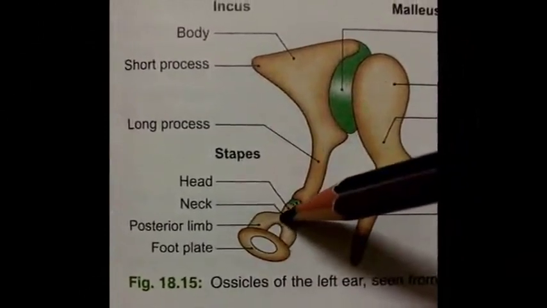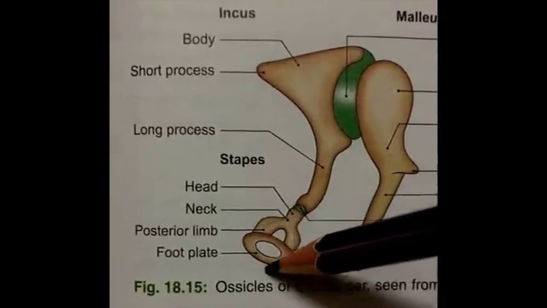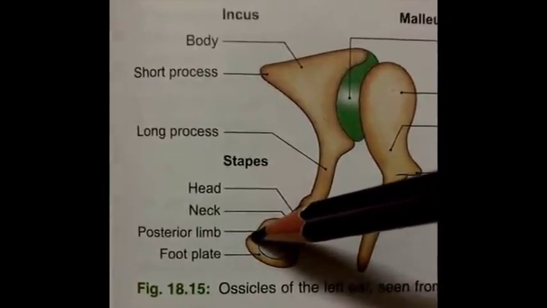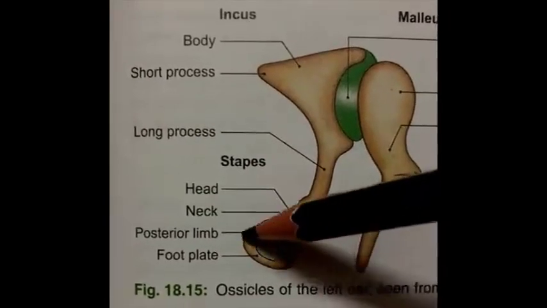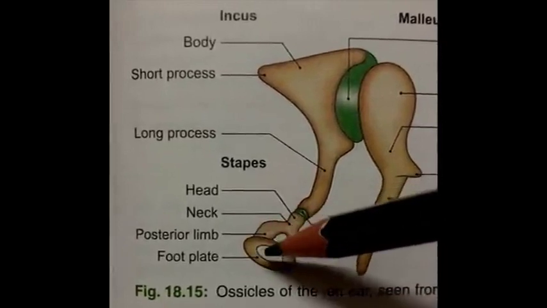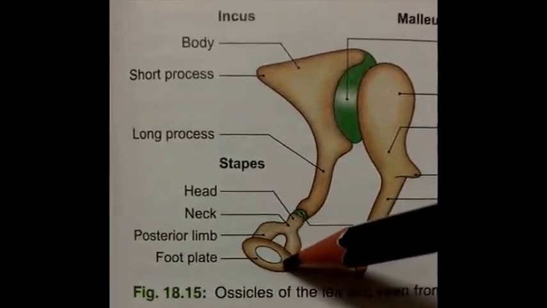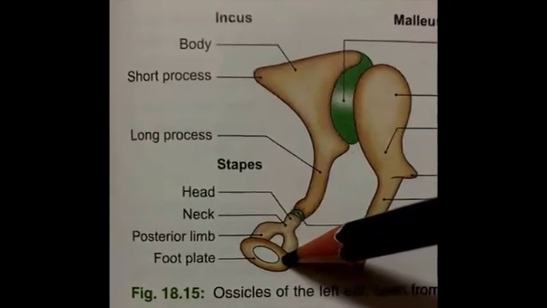Two limbs diverge at the neck area and get attached to the foot plate of the bone. Foot plate is also known as foot piece or base. It is oval in shape and fits into the fenestra vestibuli or oval window of internal ear.